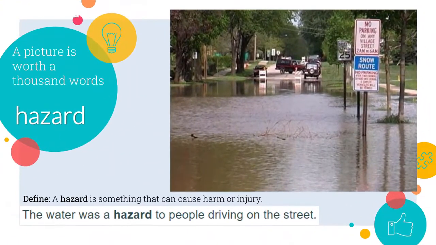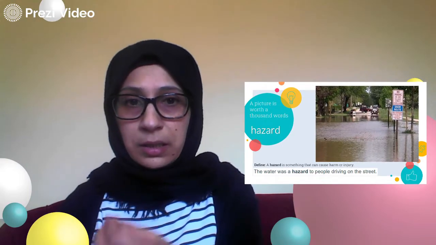Moving on, now we are moving on to word number 3. I have the word hazard. What does the word hazard mean? A hazard is something that can cause harm or injury. So it's something, like an event. For example, fire can cause a hazard. A fire means it's dangerous. Also, we can use the word danger when we talk about the word hazard.